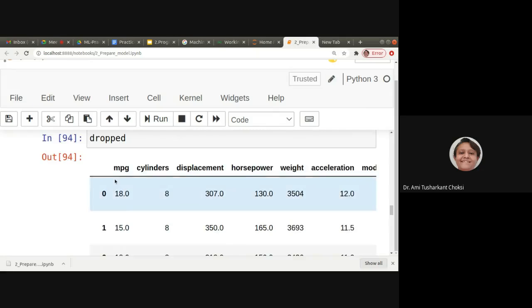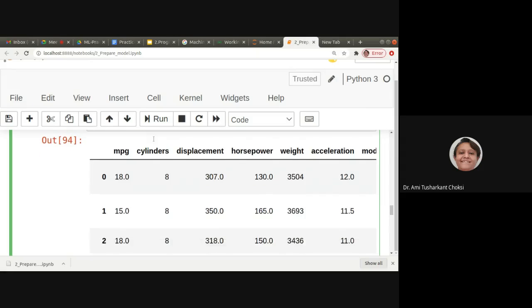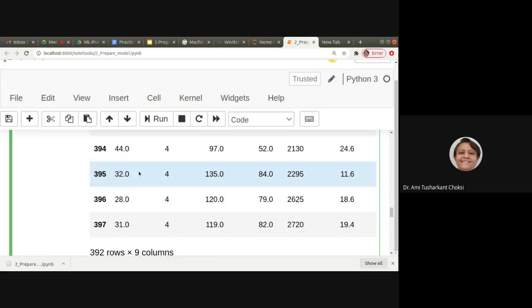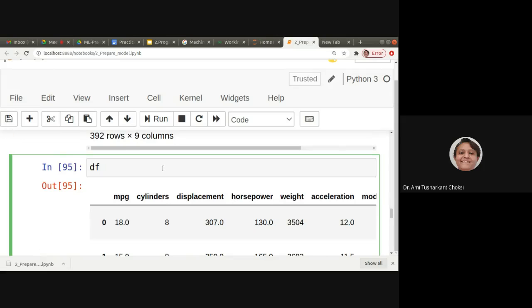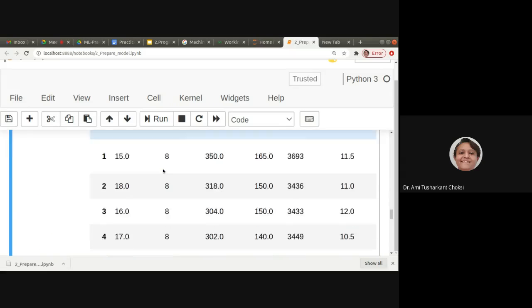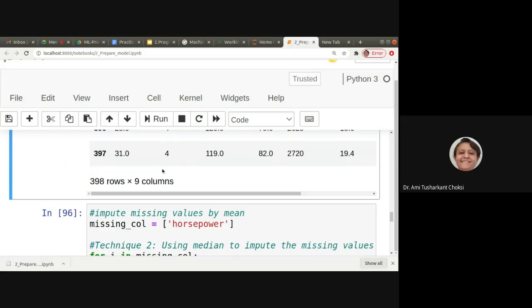Now, after dropping, we can print that dropped data. We'll see that it has 392 rows. What was there before? That was 398 rows. Whatever changes we are doing, we are storing in dp, and if I print df again, then it is 398 rows. So where is the replacement? We have done the replacement, but it is not in the data frame. Is it useless? No, it is not. We have saved that result in the dp variable, so it is available there.